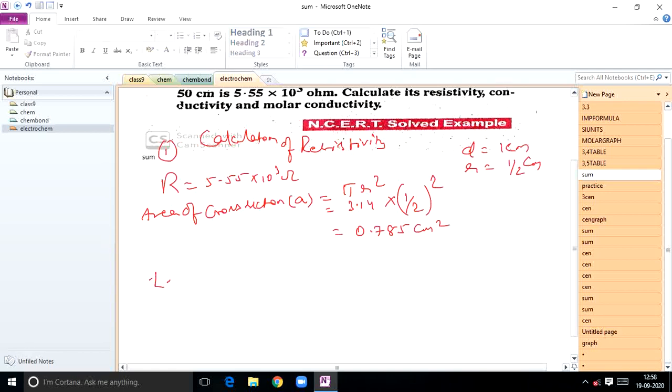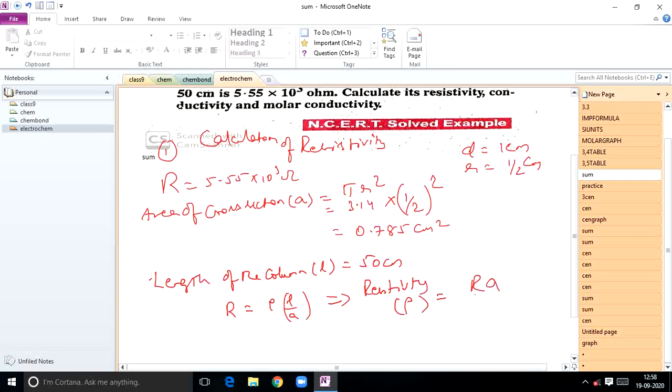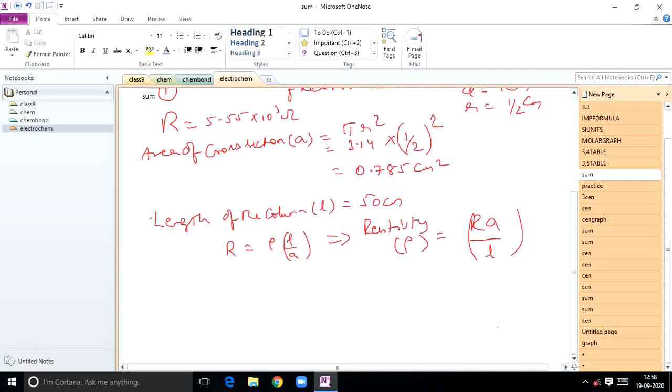After calculating that, next, length of the column L is equal to 50 centimeters, given. From this, what is the formula, students? Resistance R is equal to rho L by A, right? From this, he is asking resistivity, that is rho value, rho is equal to RA by L. Substitute, students: R value is 5.55 into 10 cube, into 0.785, by L value, 50 centimeters.